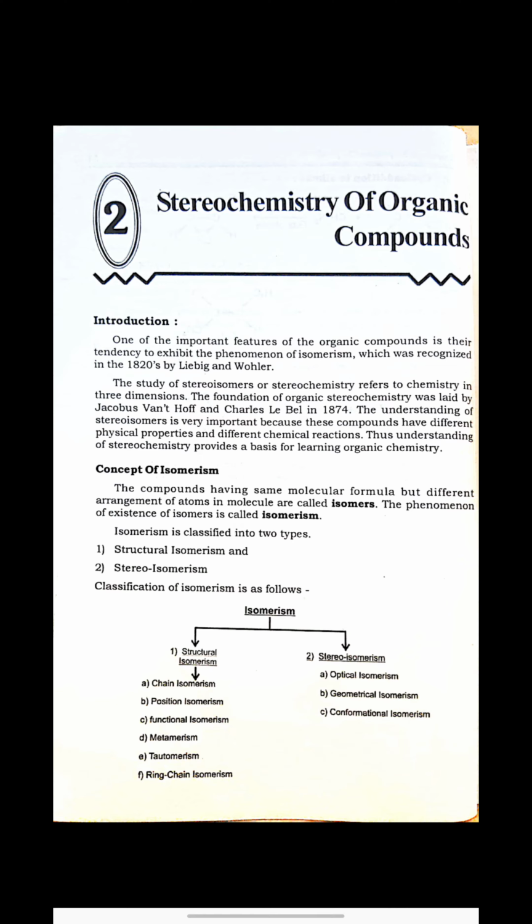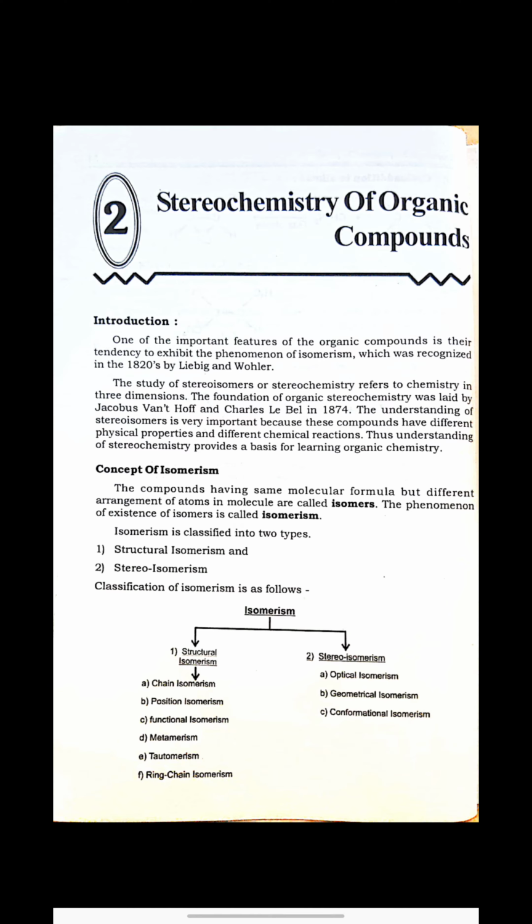And first of all, the foundation of organic stereochemistry was laid by Jacobus van 't Hoff and Joseph Le Bel in 1874. Now, just see the concept of isomerism. What is isomerism?